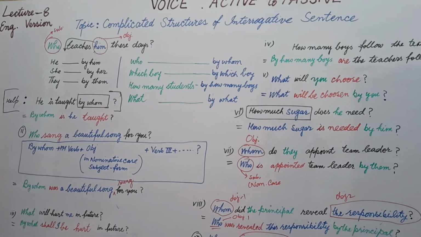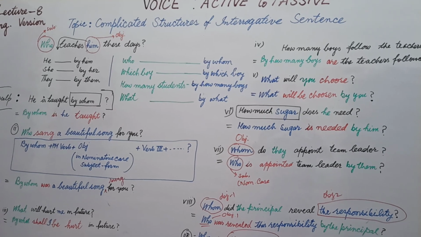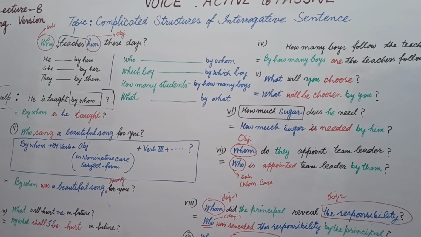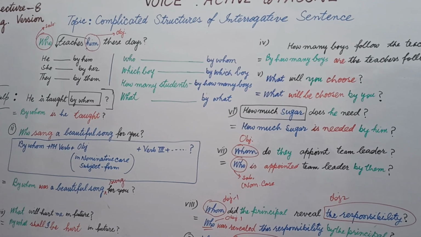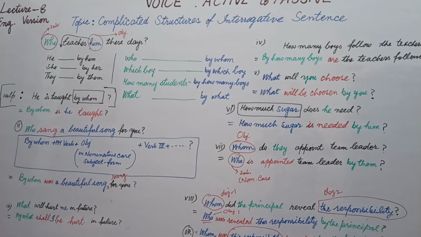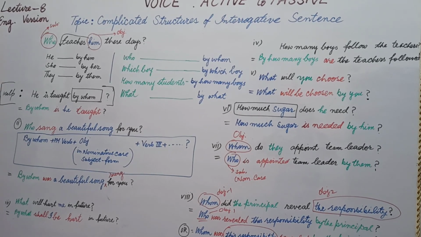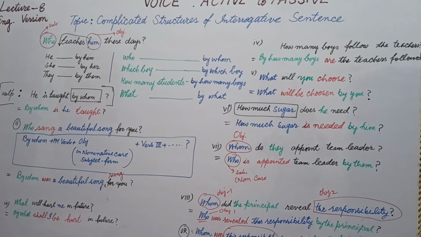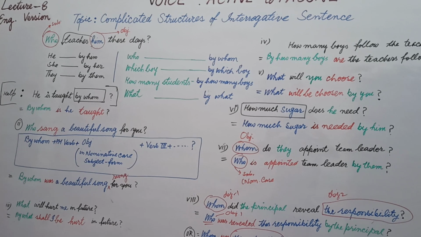In previous lectures, students, you came to know how to transform active voice into passive voice based on simple and basic structures, and the tenses were present indefinite, past indefinite, and future indefinite. In this lecture 8, tenses will remain the same, but we'll use different, unusual structures.